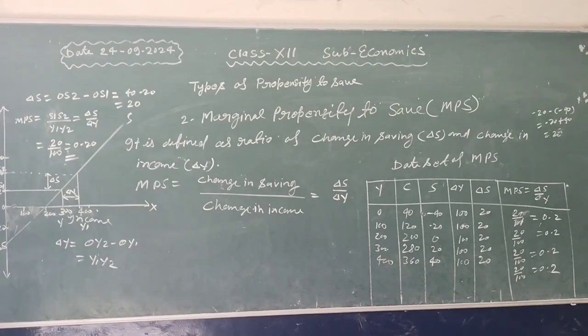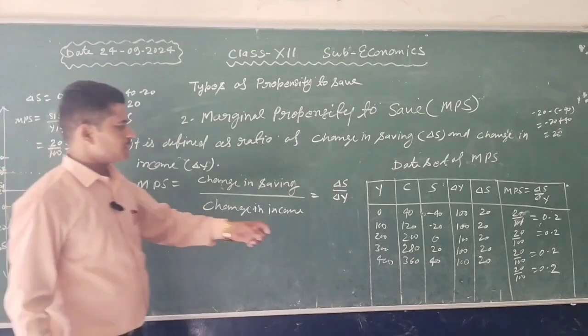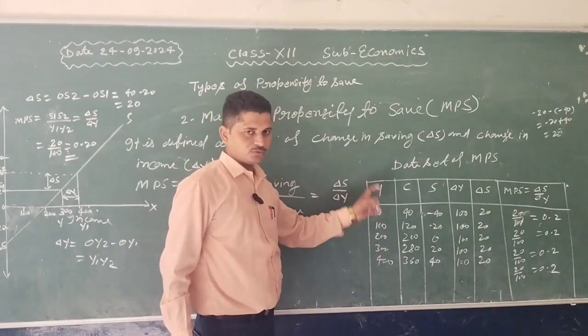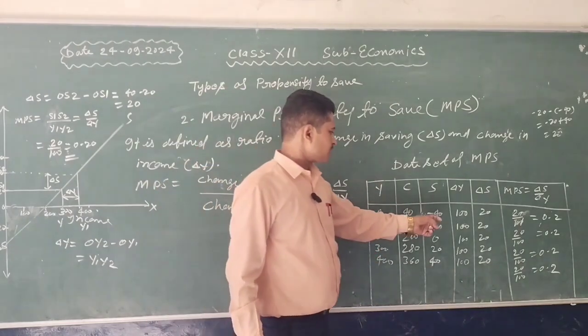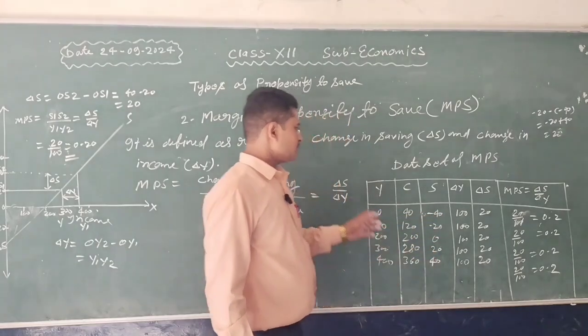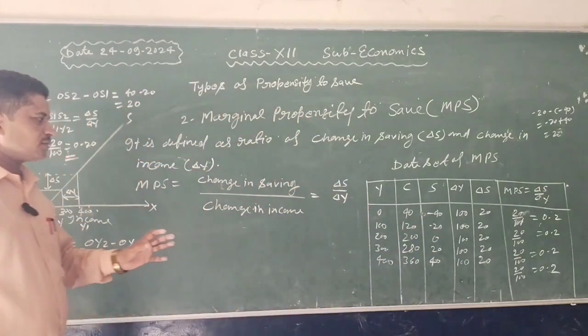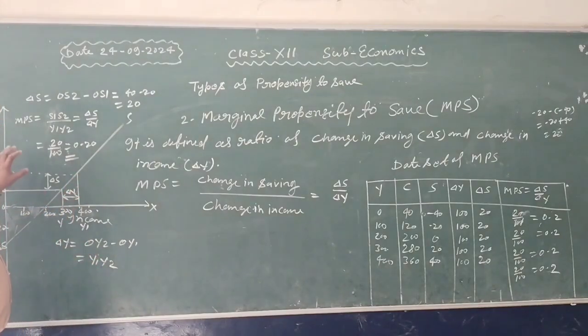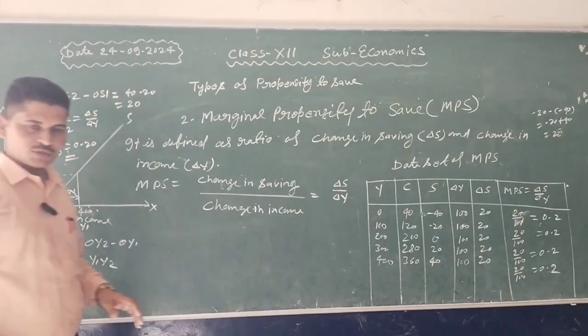In this situation income is 0, 100, 200, 300, 400 and saving is minus 40, minus 20, 0, 20, 40. When the level of income increases, saving also increases, and marginal propensity to save is a positive fraction. Okay, thank you so much.